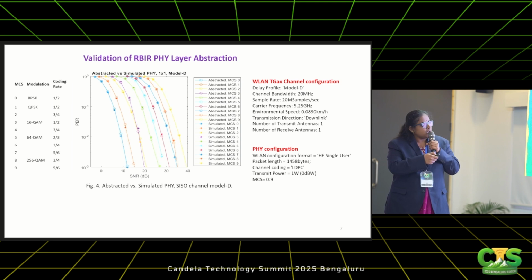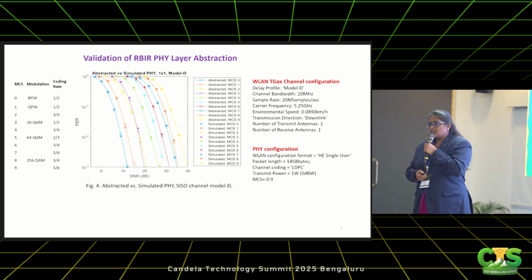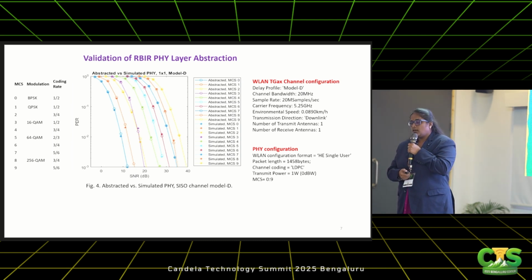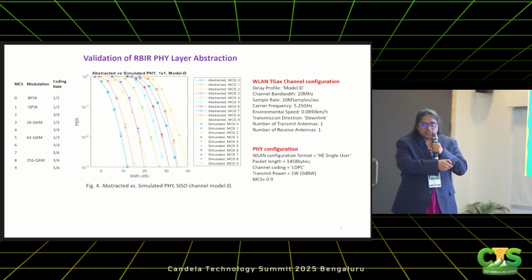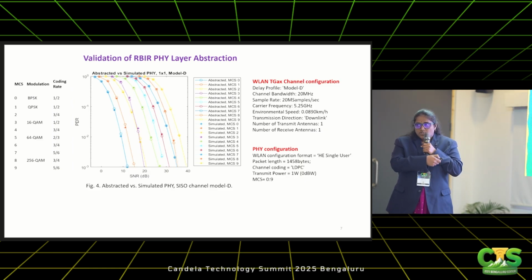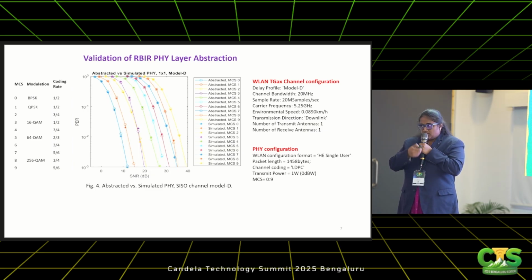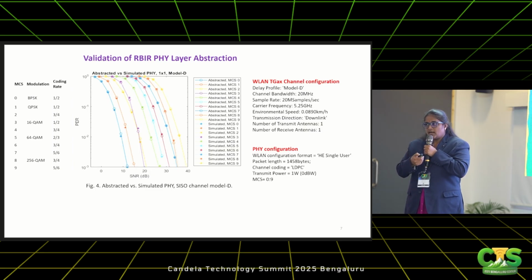If you consider here, this is simulated for 20 megahertz. 11ax supports MCS 0 to 9. There are 10 MCS. So for every MCS, you have this plot, SNR versus PER, stored as a lookup table. Because it is 20 megahertz, we have 10 such lookup tables. If you give me an SNR point and a target PER, I can tell which is the best possible or optimal MCS I can use.